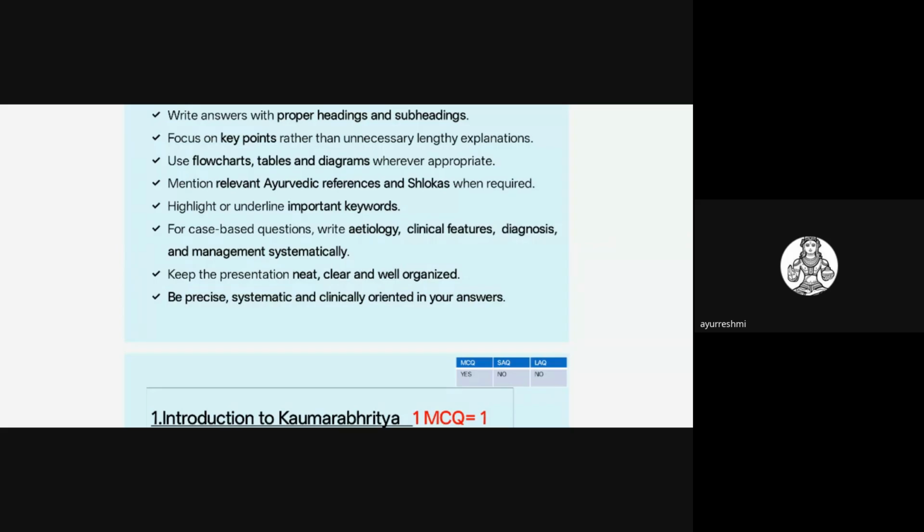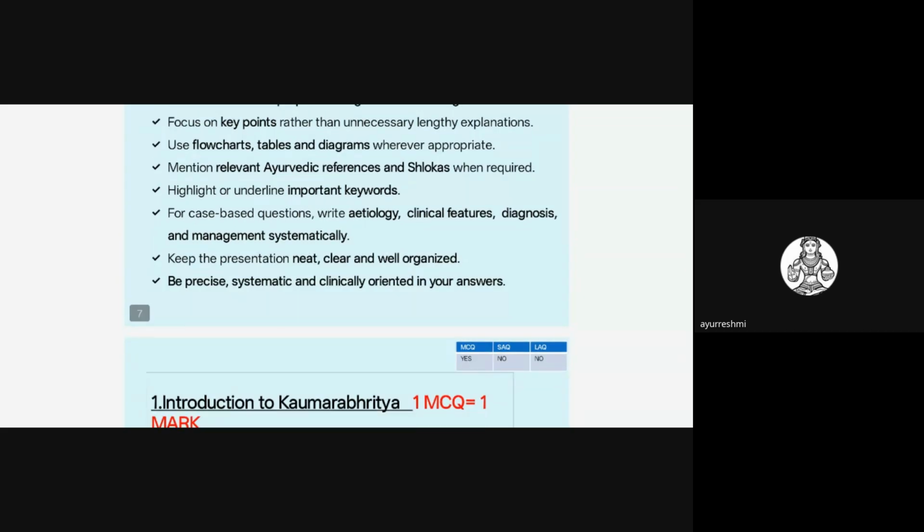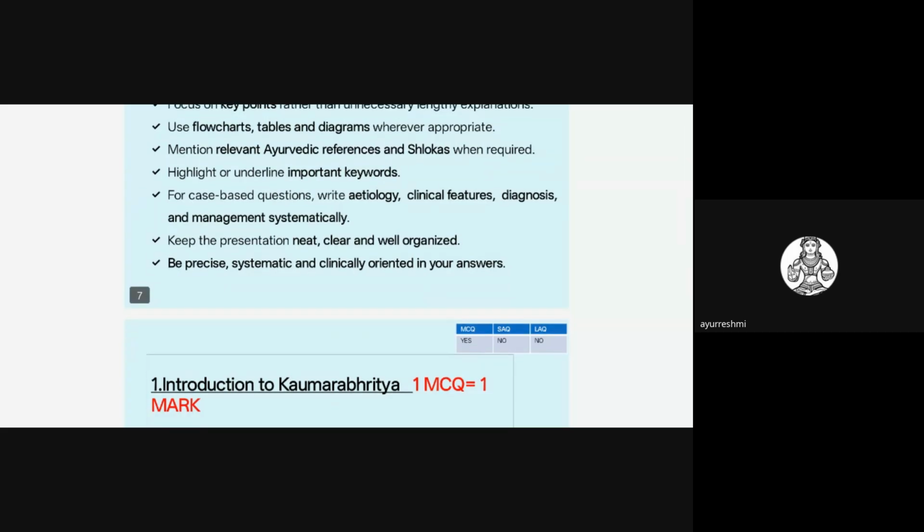Unnecessarily, don't write only clinical features very lengthily. Whatever the asked questions are, like etiology and different clinical features, you have to write systematically, highlight, and cover all the points.